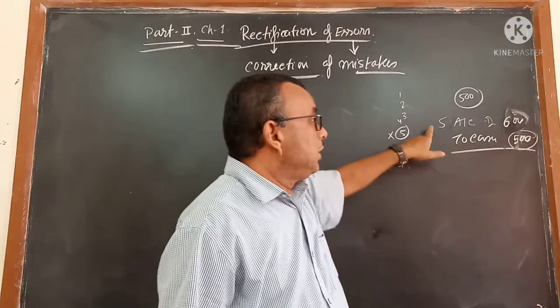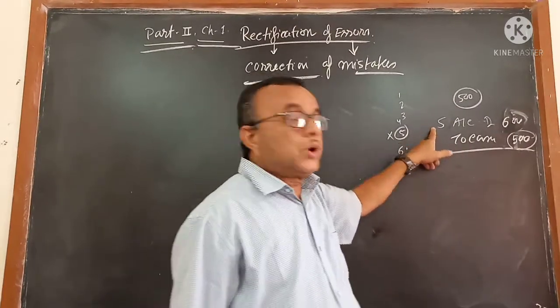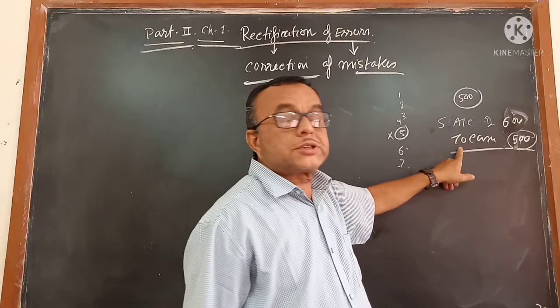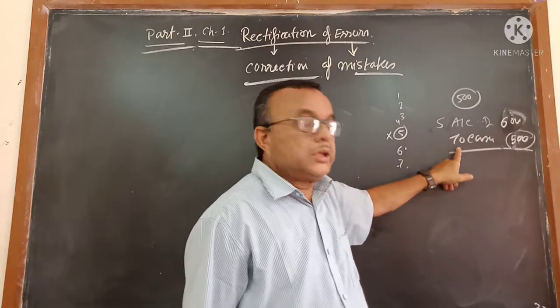And due to that what happened? In the trial balance, debit will be 100 more, and credit will be 100 less.